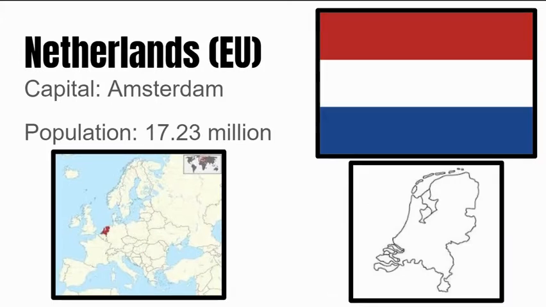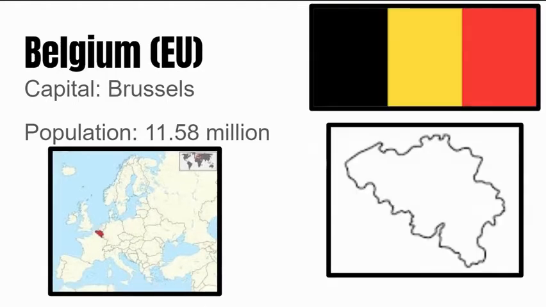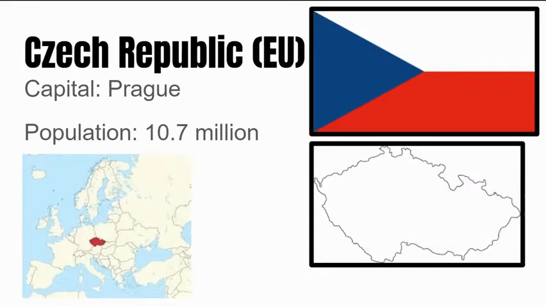Next up is the Netherlands. Its capital is Amsterdam, and its population is 17.23 million people. Fun fact, the Netherlands has more bicycles than people. Next up is Belgium. Its capital is Brussels, and its population is 11.58 million people. Next up is the Czech Republic. Its capital is Prague, and its population is 10.7 million people.